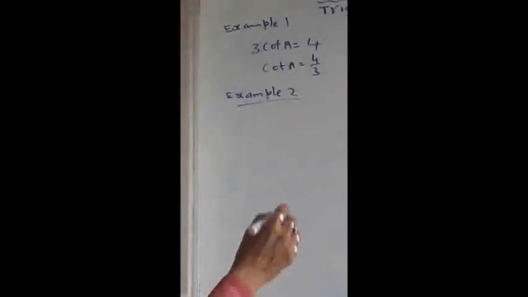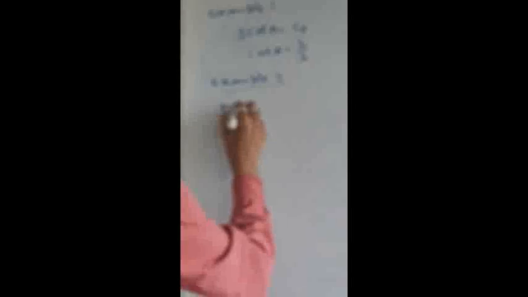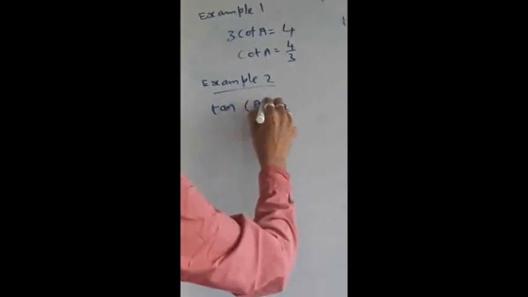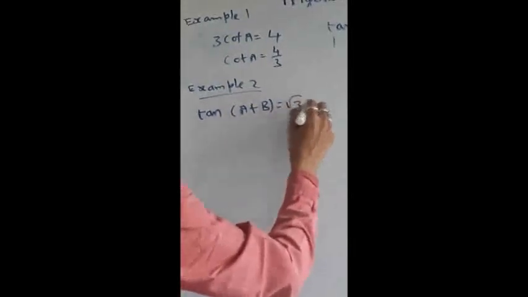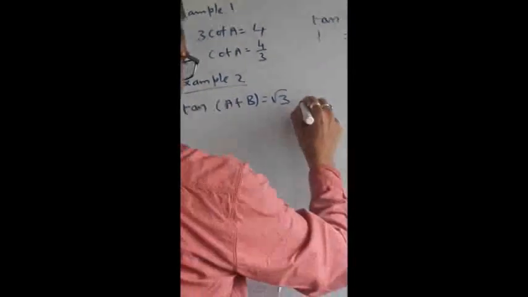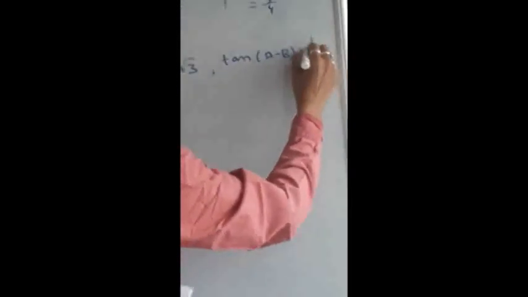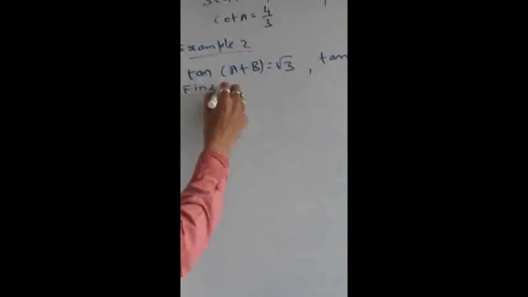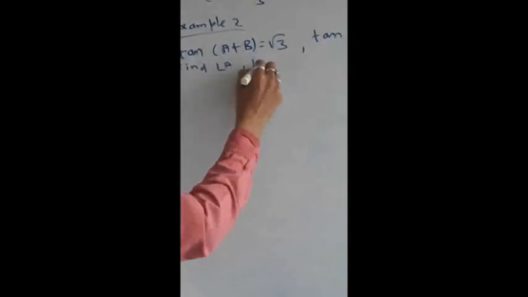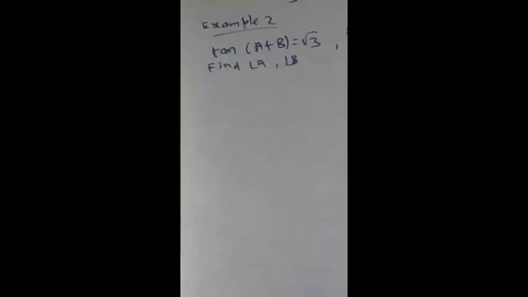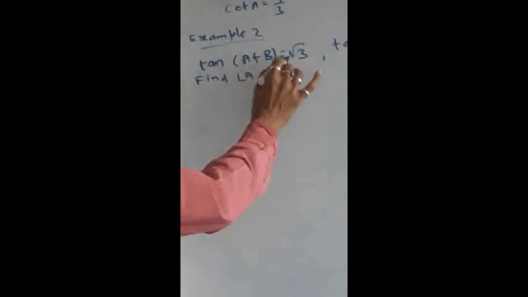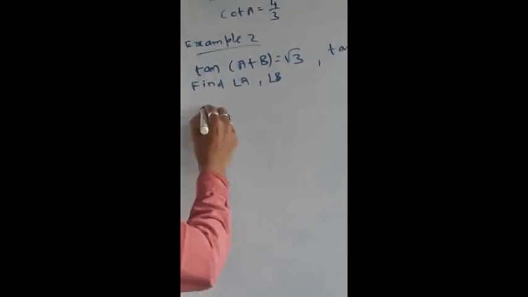I will write the sum here. The sum says if tan(A plus B) is equal to root 3, and they have also given tan(A minus B) is equal to 1 divided by root 3. Now they are asking to find the value of angle A and angle B. So both measurements they are asking to find out.